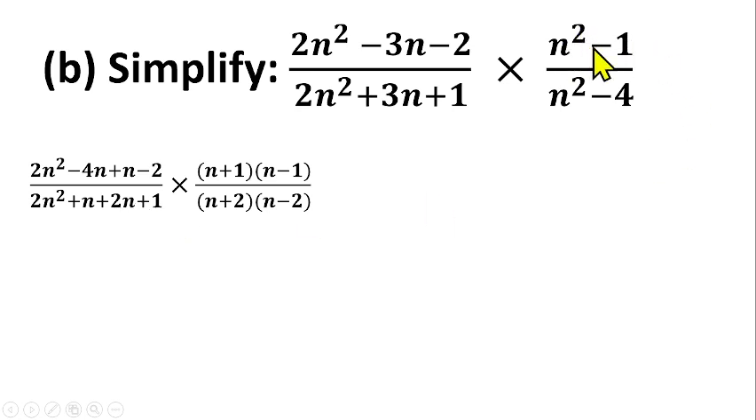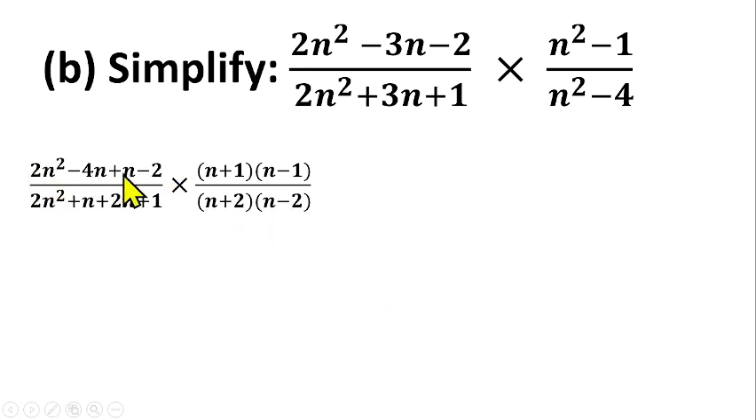Then n squared minus 1 is a difference of two squares, because this can also be written as 1 squared. So you have n squared minus 1 squared, that gives us n plus 1 into n minus 1. Also, n squared minus 4 is a difference of two squares as well, because this one can be written as 2 raised to power 2. So that gives us n plus 2 into n minus 2.